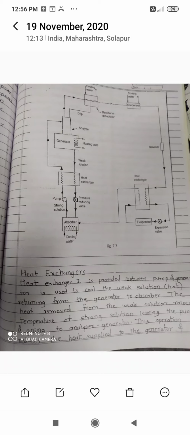After that, only ammonia enters into the condenser. In the condenser, the condensation of that ammonia takes place. After that, that liquid ammonia enters into the receiver.